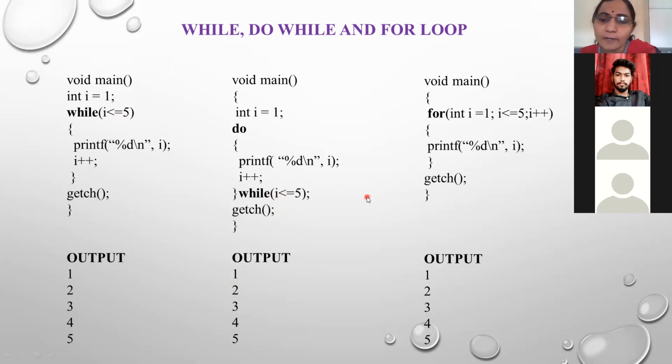And now note down the differences in the third case, the for loop. The task is the same. Again, I want to print the values from 1 to 5, but you see the differences.